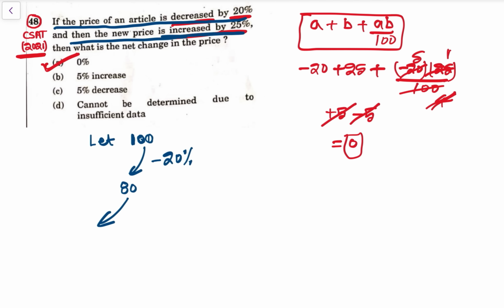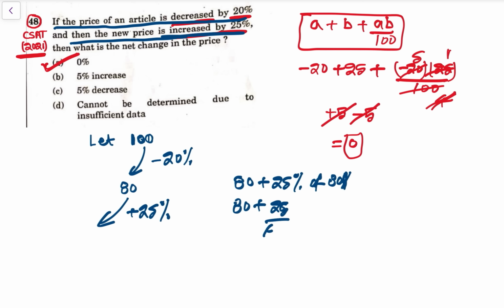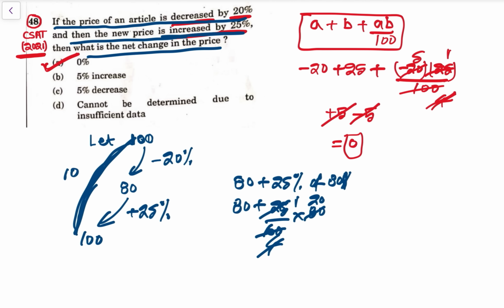Then the new price is increased by 25%, so plus 25%, so 80 plus 25% of 80, see 80 plus 25% of 80, because इसी का वो हुआ ना, so 80 plus 25% of 80 is what, see 25 by 100 into 80, see 1s are 4s are, see 4 2s are 20, so again 20 increase हुआ, so 80 plus 20 is 100 हो गया. Now what is the net change in the price, अब net change कुछ नहीं है, 100 का 100 भी बचा अभी, so 0% change, 0% change, so net change in the price is 0%.